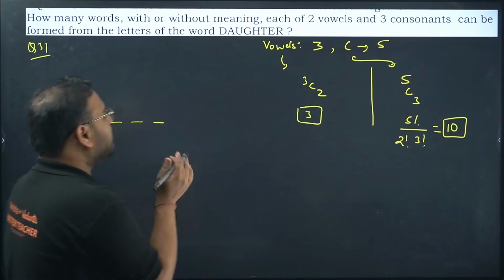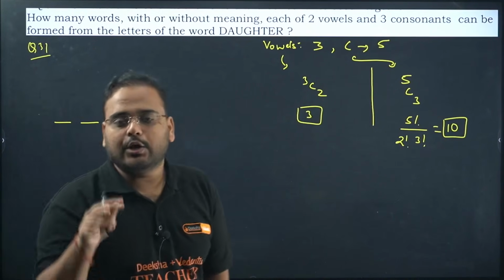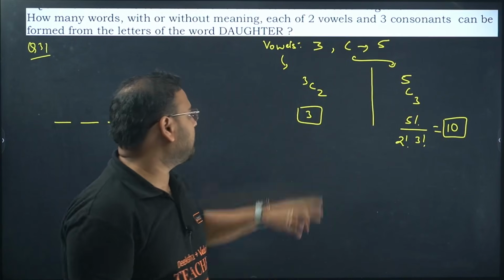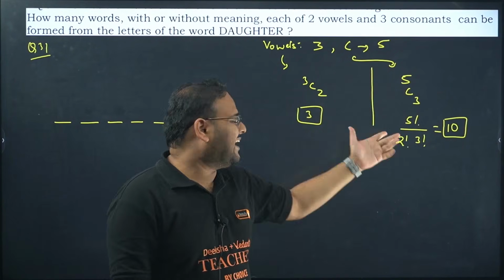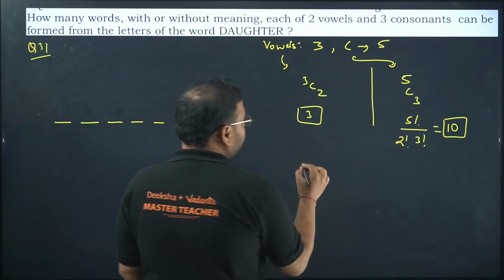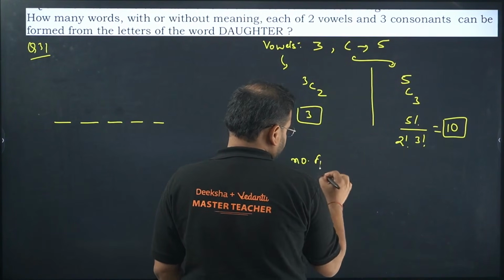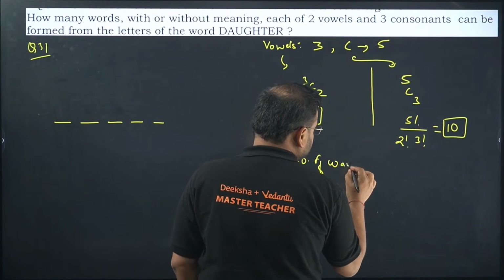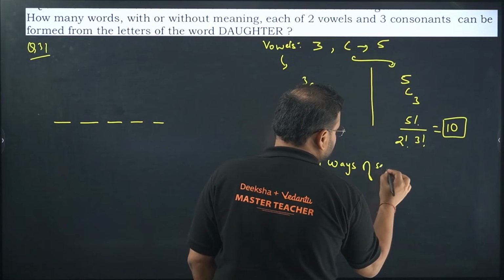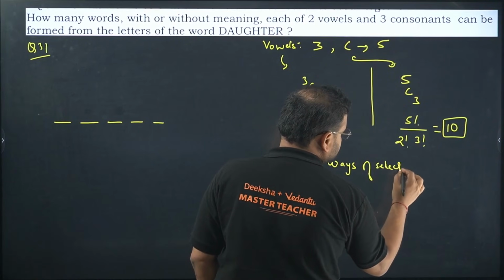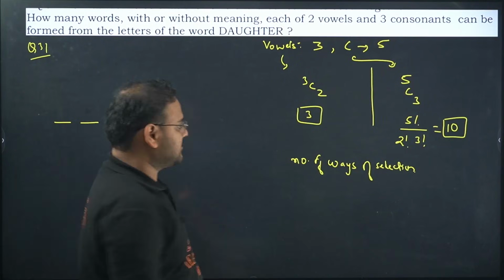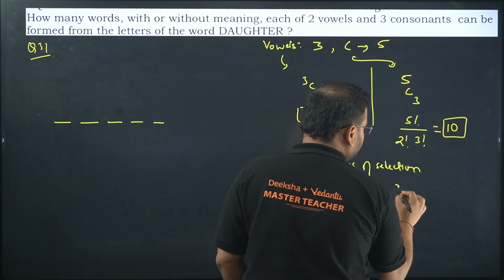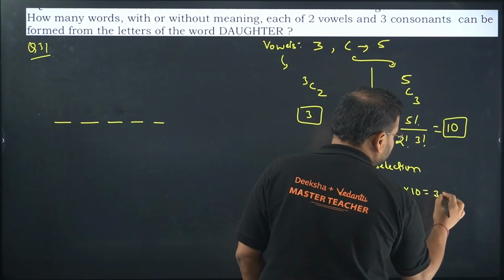Okay. So the number of ways of picking 2 vowels from the given 3 and 3 consonants from the given 5 will be 3 and 10. So what is the number of selections going to be? Number of ways of selection of these 5 letters will be a total of 3 into 10. How much is that? 30.